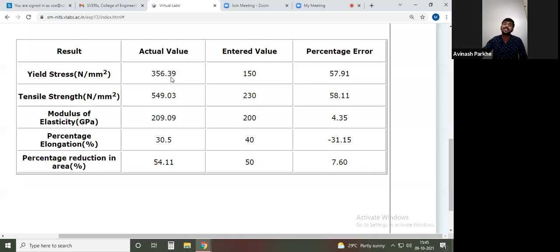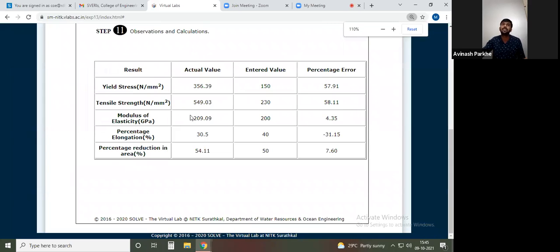So for that purpose, the testing is very, very important. In your regular syllabus, such types of testing are not included, but in actual practice, such testing is conducted on specimens, components, parts, and only then can they be used for further applications. So this is related to the tensile testing of mild steel. The detailed procedure we have discussed from starting the machine to stopping the machine. What is the basic procedure we have to follow, we have discussed through this first practical, the first session, on the tensile testing of mild steel.